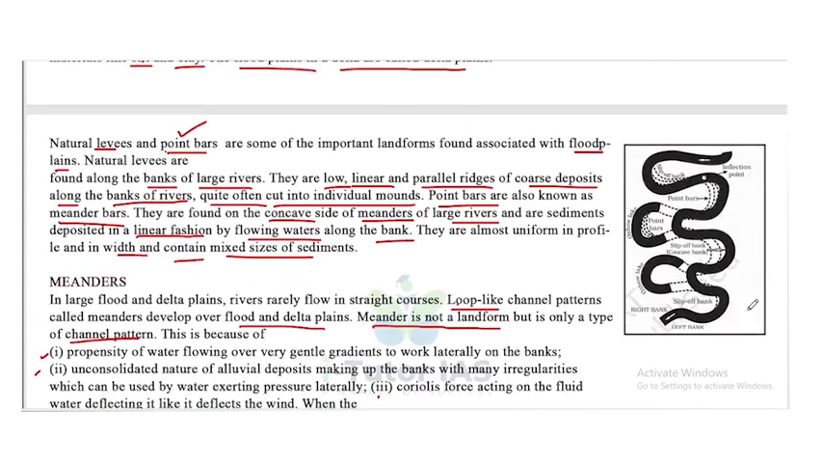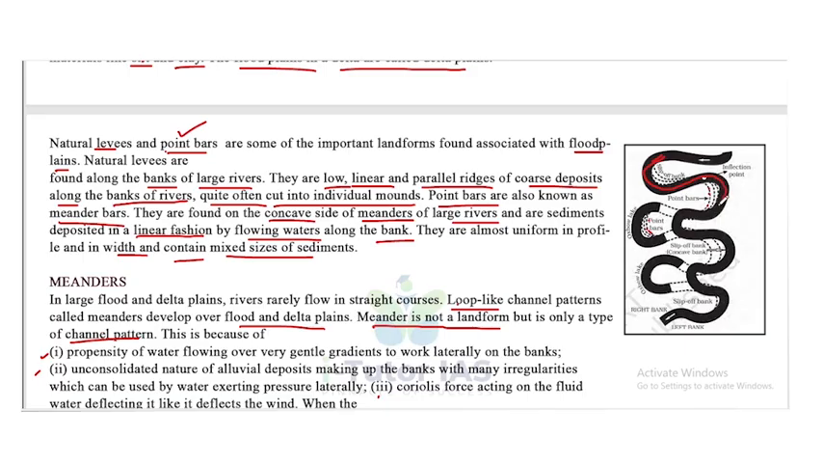Look at this picture. We can see these are the point bars. Now, this is also point bars. Now, look at this. This is meander. So this is called meander.